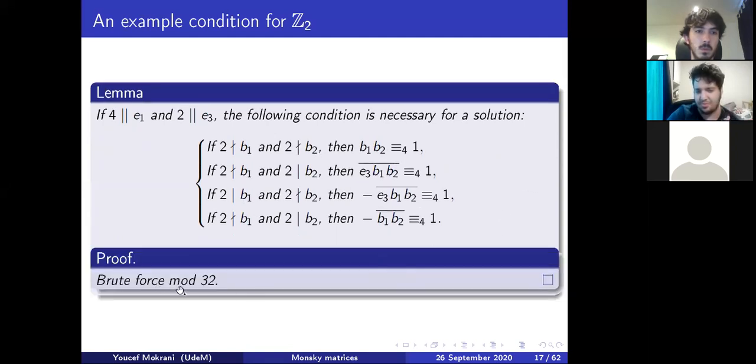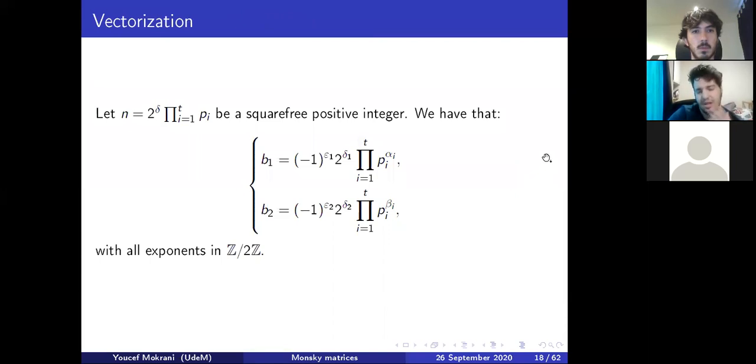We can just do, for example, brute force modulo 32. We can prove that the conditions we find are sufficient by doing an induction, since studying Z2 is just sort of studying Z over 2 to the K Z, we can just do an induction on K. Anyway, so now suppose that we have found every single condition.